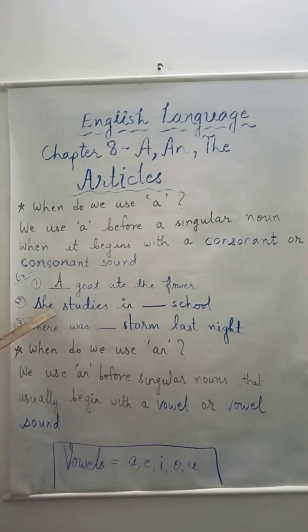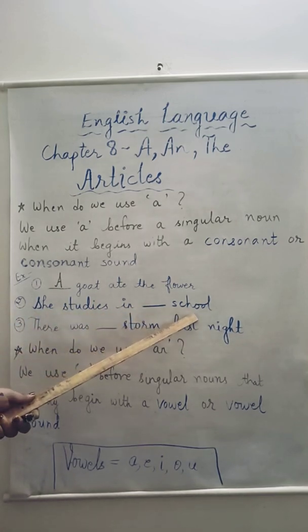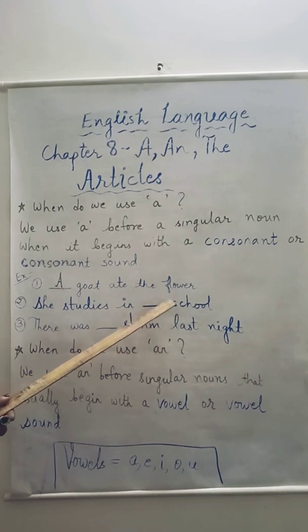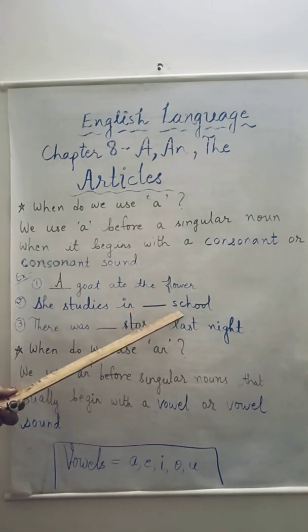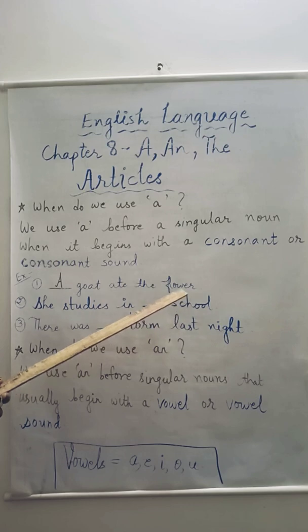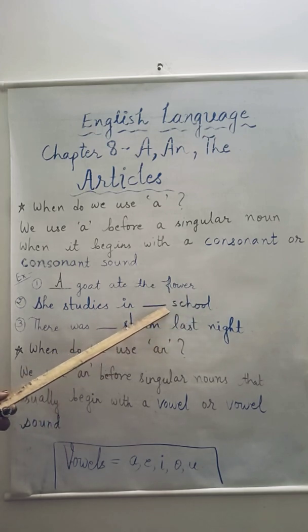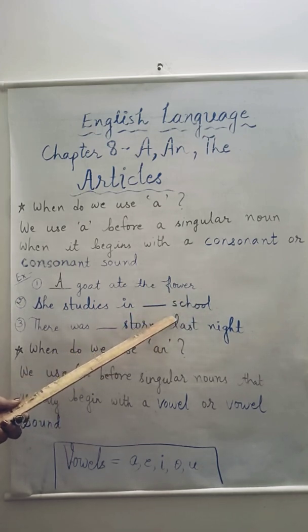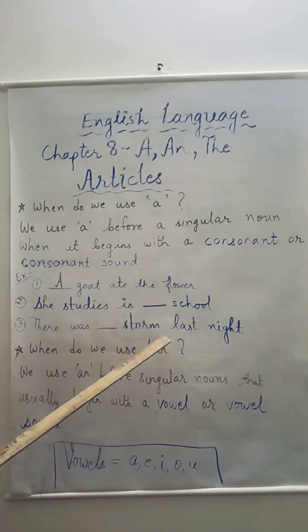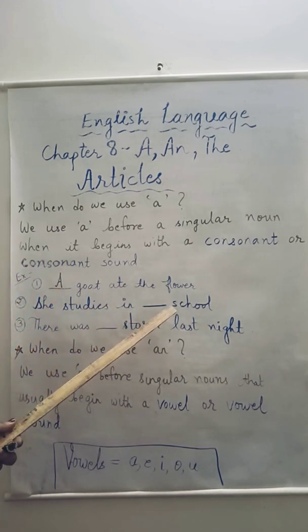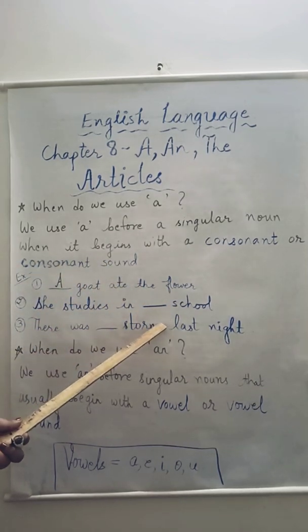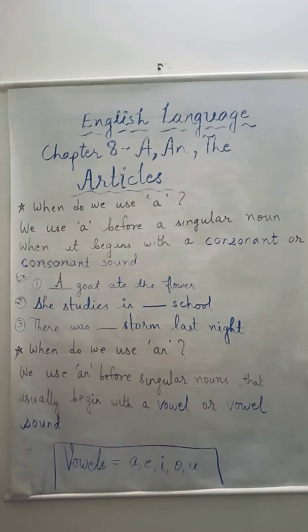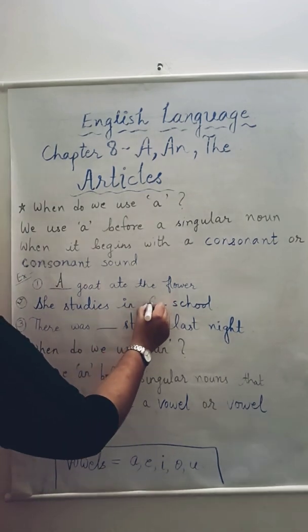Second, she studies in dash school. Now in this sentence also, we have to place an article before this noun, before school. So we all know that school is a noun and school begins with the letter S, and S is a consonant, and when we pronounce school, then the S sound is produced, right? What sound is produced? The consonant sound is produced. So, what do we write here? She studies in a school.